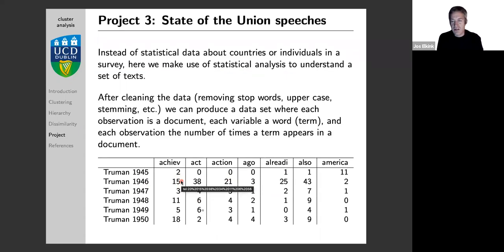Now you will see that it looks like strange English. Achieve is not written like this. Already is not written like this. This is not a typo, this is not a mistake. What happened here is that we go to the roots of the words. We remove all punctuation from the text. We remove all short words that do not tell us much, like a, and, or at. We remove all the capitalization of words, so America here is with a small a. And we stem the words.